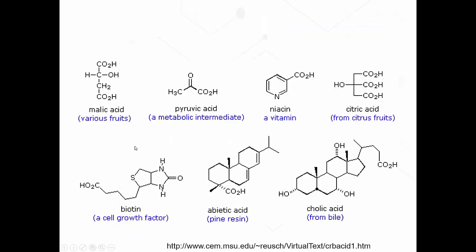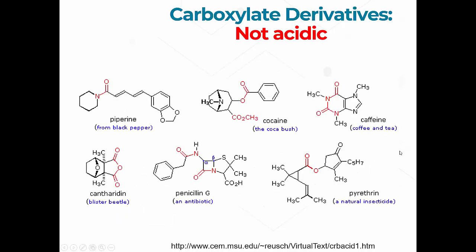This is just some other natural materials that are carboxylic acids. Cholic acid, which is a metabolite of, say, cholesterol, for example. Abiotic acid, biotin, citric acid, niacin, pyruvic acid, malic acid. All these are various natural materials that notice have carboxylic acids in them. So it's very common in biomolecules.